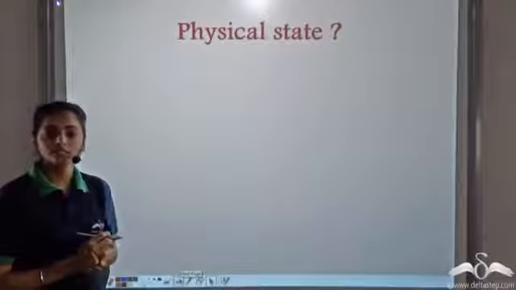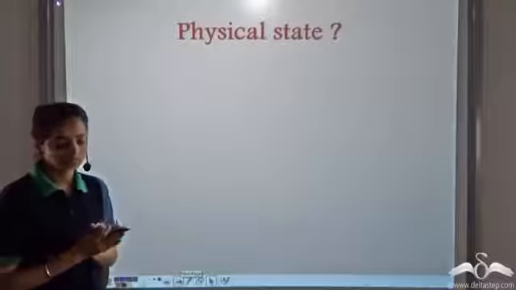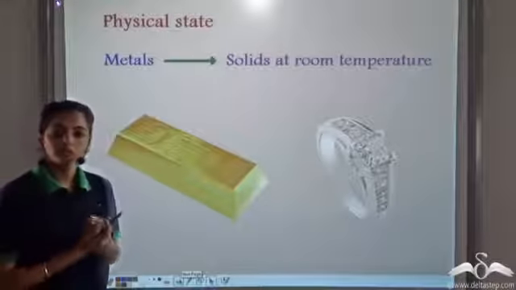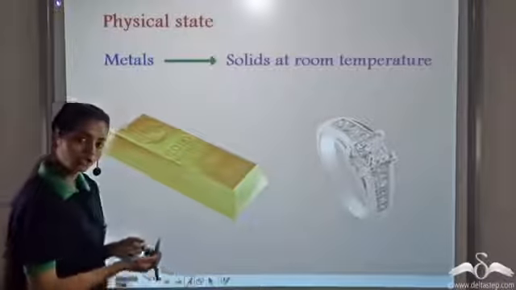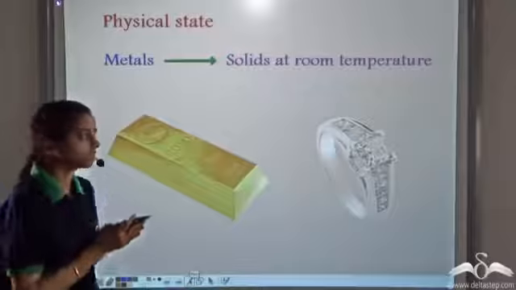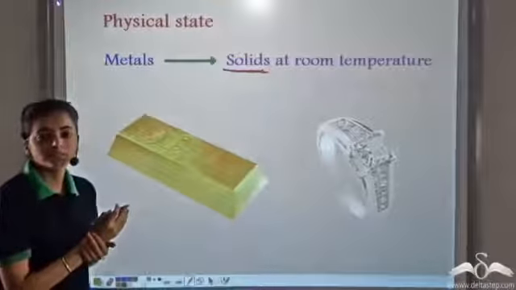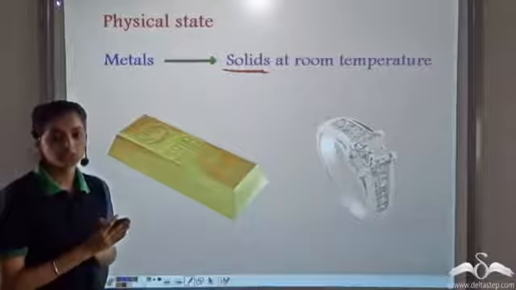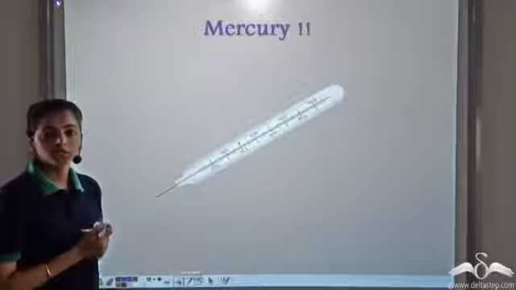The physical state. What is the physical state that we see the metals in? Gold, silver. You've seen that they generally exist in the solid form. So at room temperature, the physical state of the metals is solids, except the only metal, mercury.